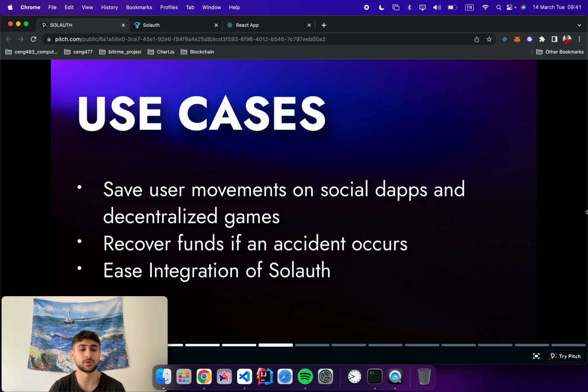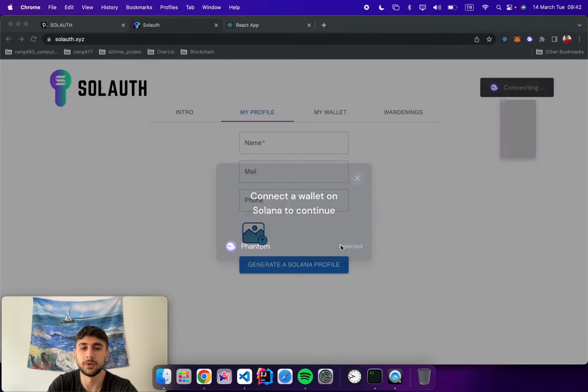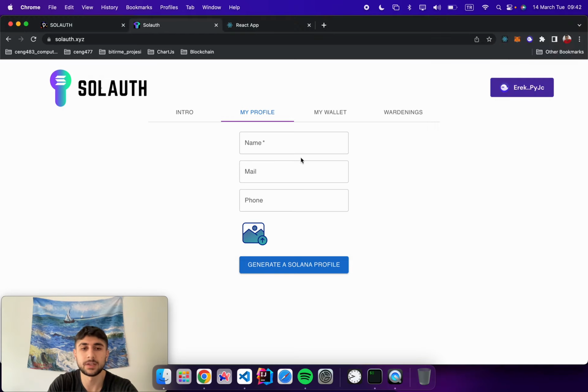Our project is open source, and currently on our GitHub pages, developers can find a brief explanation about how they can implement the Solauth system, and they can also find some demo applications to see as an example. Now let's inspect how our application works. Firstly, when they enter the application, they can connect with their wallets and generate their Solana profiles.